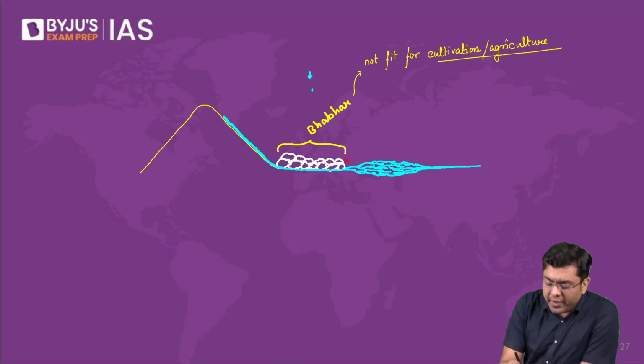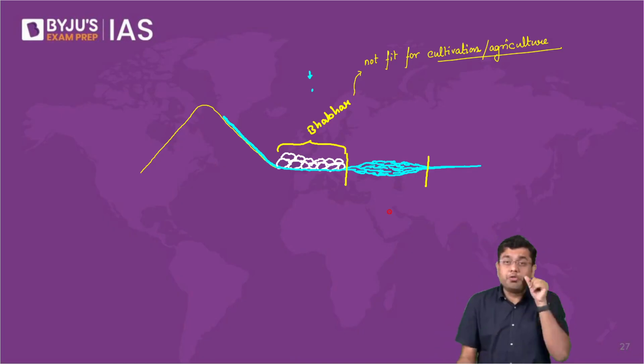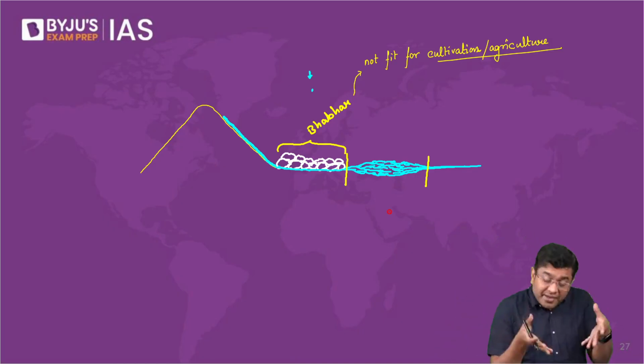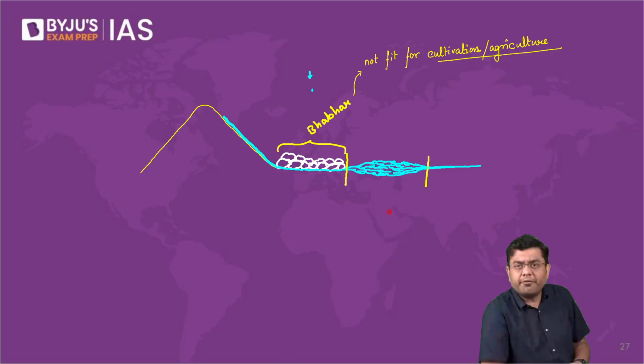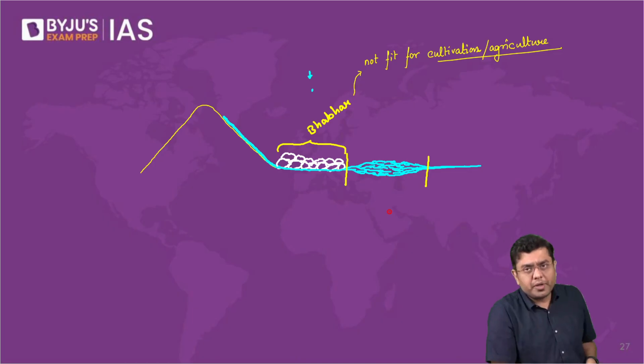But in between this region, the river has divided itself into multiple smaller streams because it doesn't have a designated pathway through which it can flow. So multiple different pathways it will keep on flowing. Eventually, all of them will meet into a river stream again.